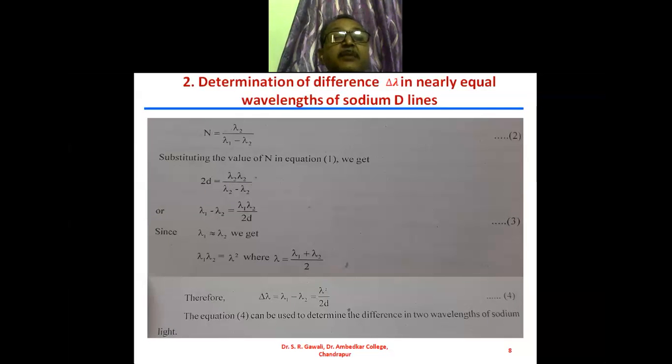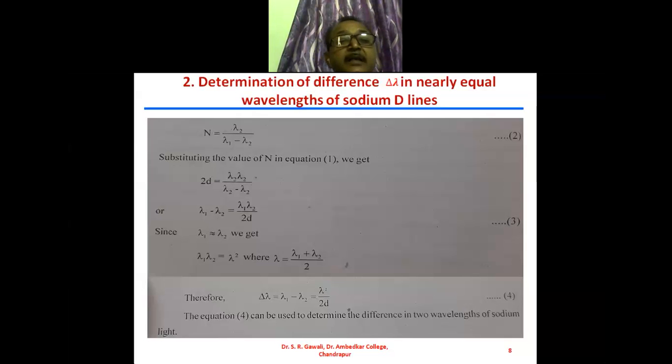So this is nothing but the number of rings that appear or disappear, or the number of rings moved to the left or to the right. Substituting the value of n in equation 1, we get 2d is equal to n into lambda 1, where n is lambda 2 upon lambda 1 minus lambda 2.